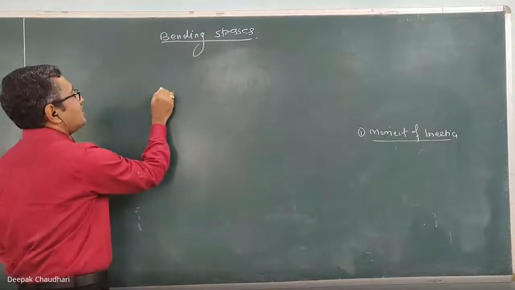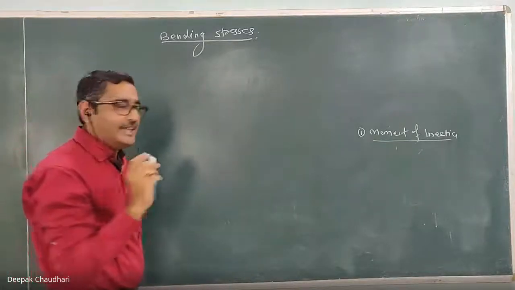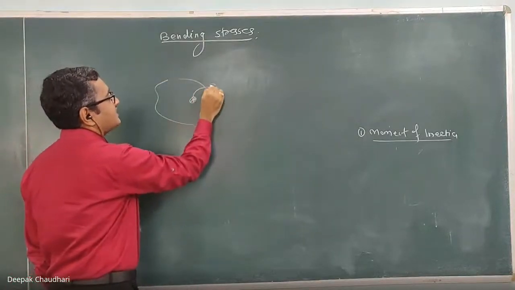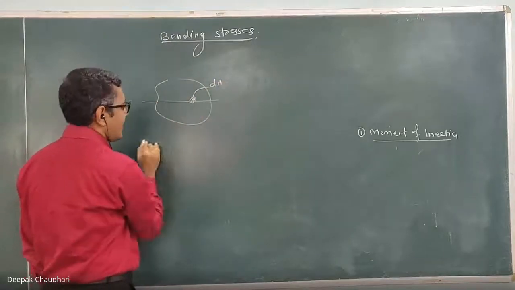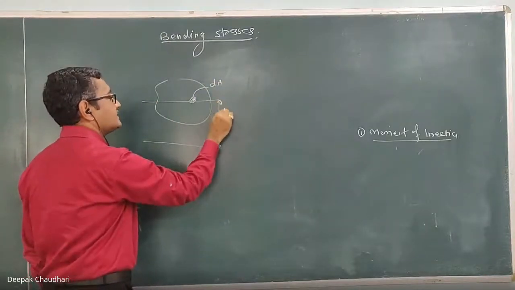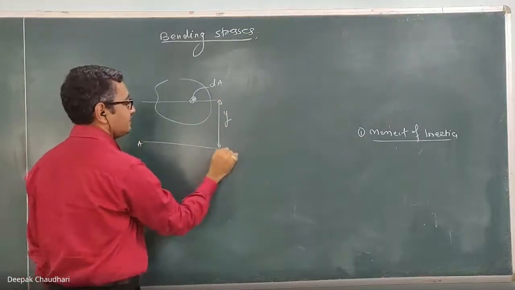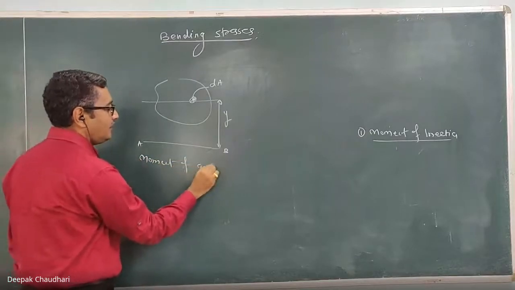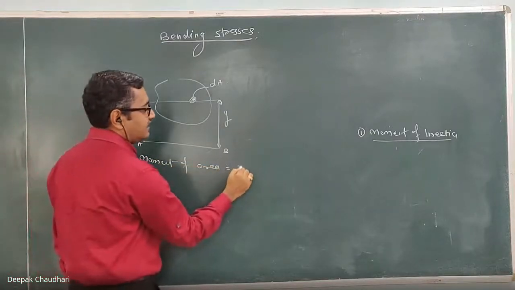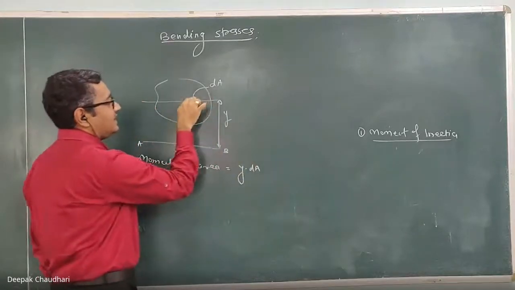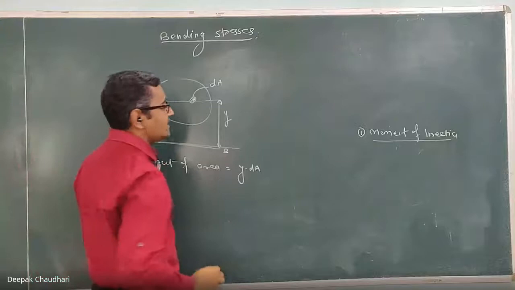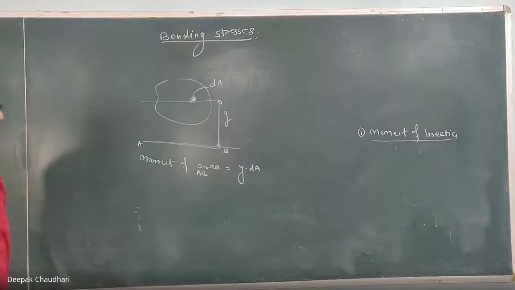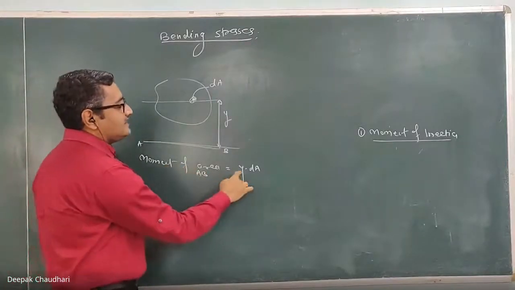The moment of inertia of a plane area. Suppose this is one random area. If I consider a small elemental part here, this is dA, which is at a distance of y from this axis. Let this axis be AB. Then the moment of this area is the distance into the area, the area multiplied by the distance from the axis about which we are taking the moment. AB is the axis about which the moment is taken, so the moment of the area about AB is given by y into dA.